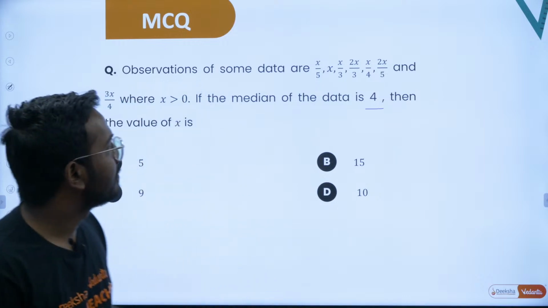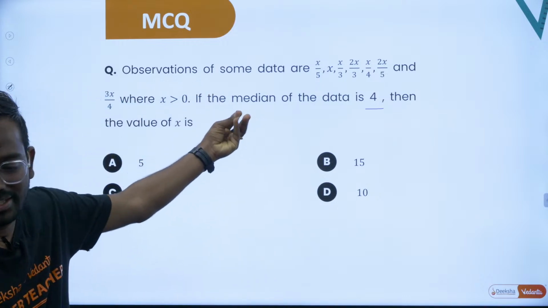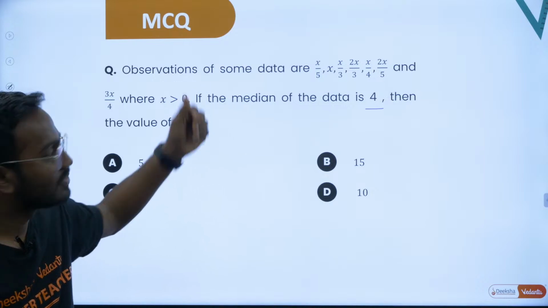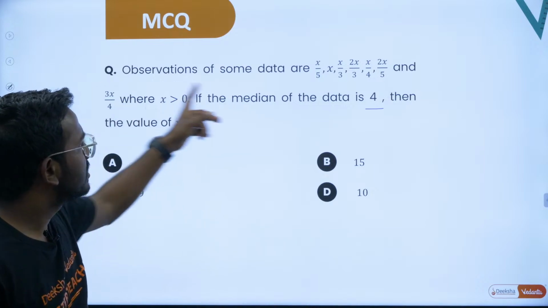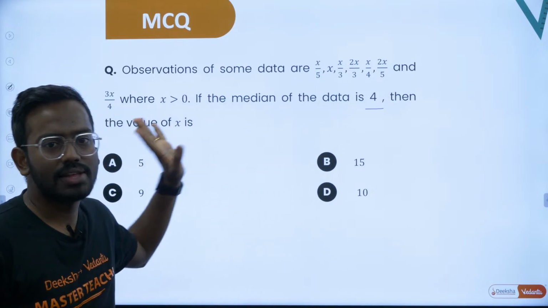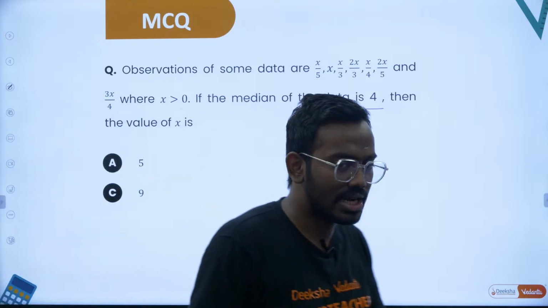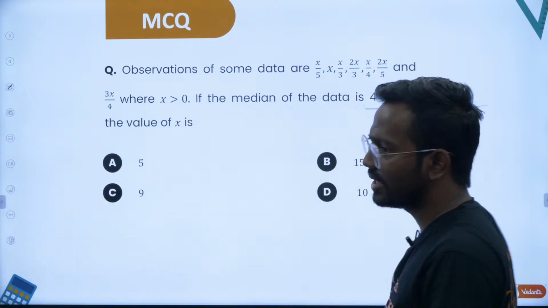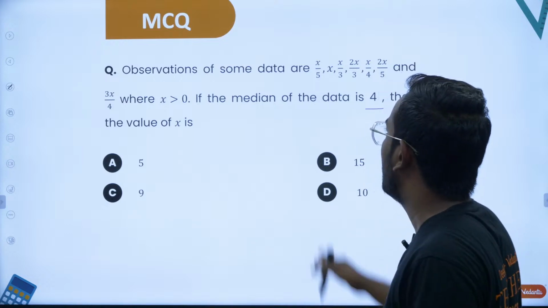Yes, try to get it. So now this question is again an easy question. Let's see if you can answer this. Now your observations are given, the median is given, what is the value of x? Okay, now let's try to arrange this in ascending order.